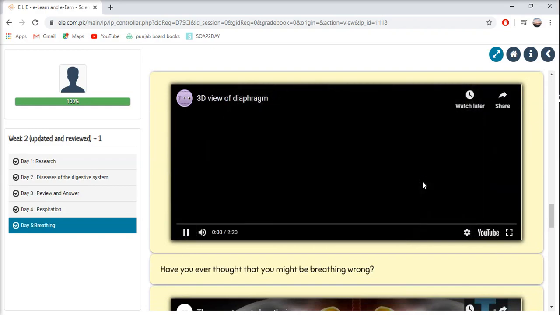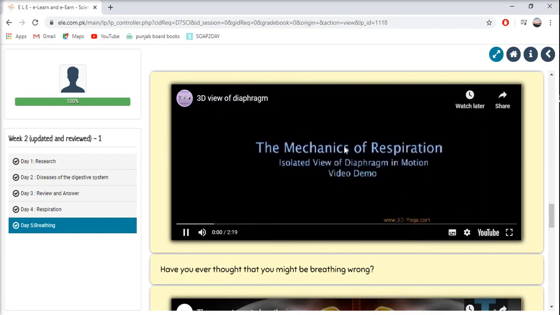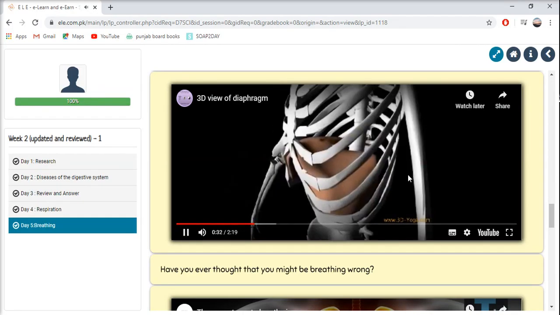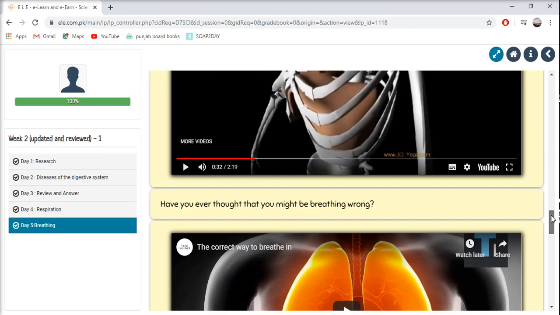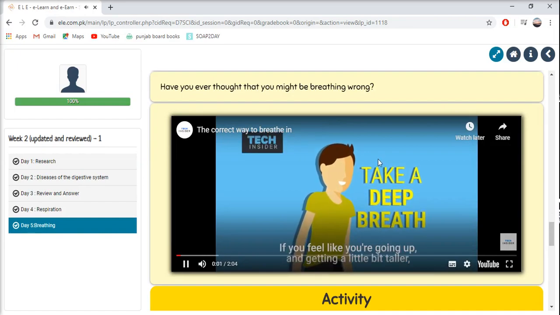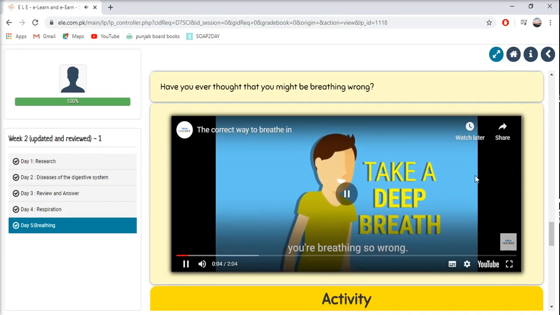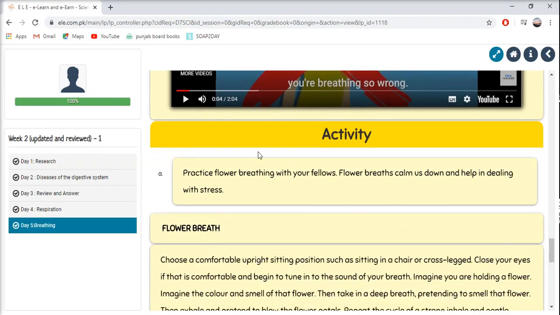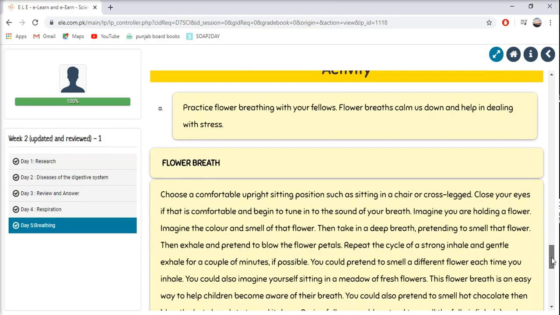And then let's watch this video showing the 3D graph. This video shows us the process in detail. And then let's watch another video about the correct way to breathe in. After watching this, let's jump on to the activity. Practice flower breathing with your fellows. Flower breathing calms us down and helps in dealing with stress. Let's see what flower breathing is and how we can do it.